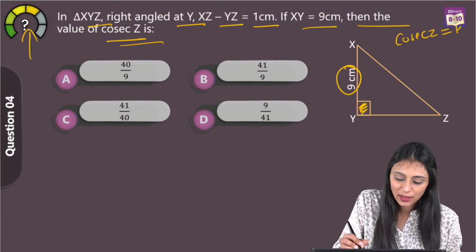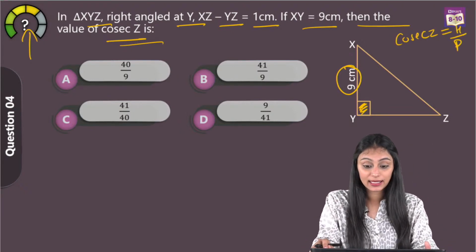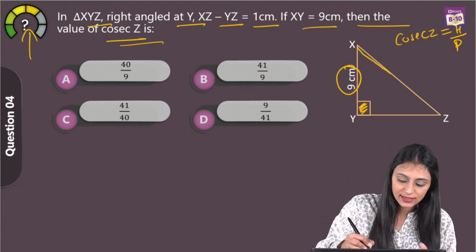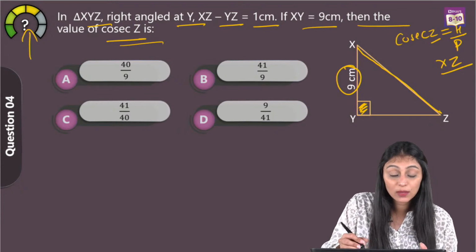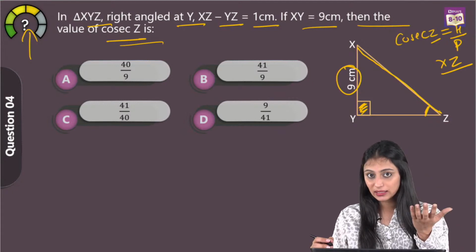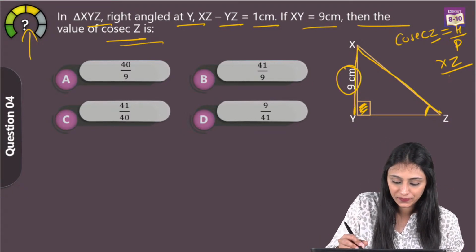Okay, that's hypotenuse by perpendicular. That's cosec theta, right? So what is the hypotenuse here? Hypotenuse, we know that this is xz. We need the value of xz for that. What is perpendicular? We are talking about the angle z. This is angle z. So opposite to the angle, the side is xy. That's going to be our perpendicular.